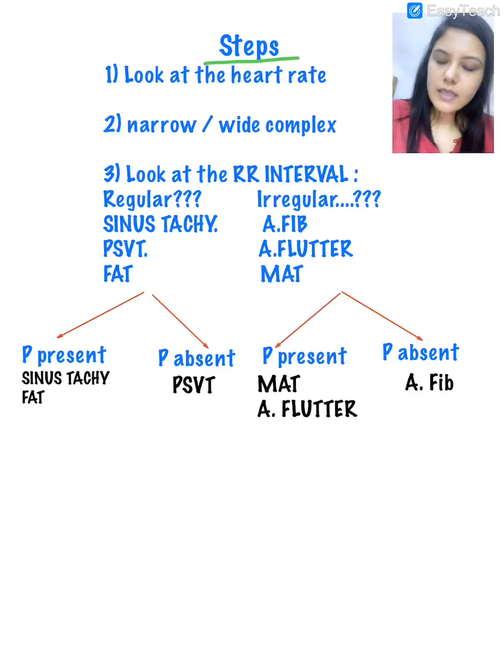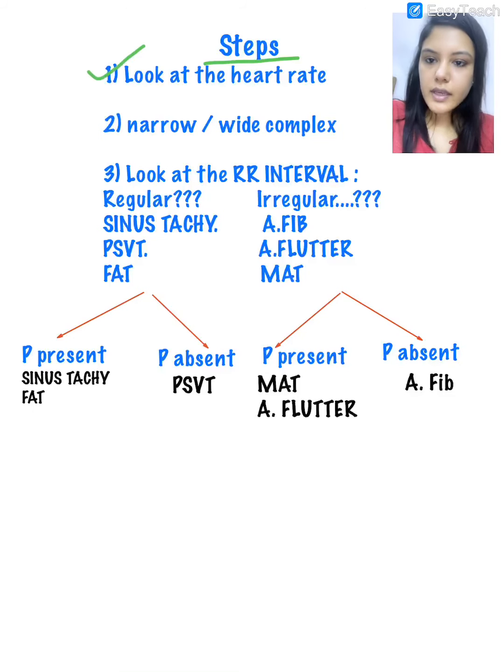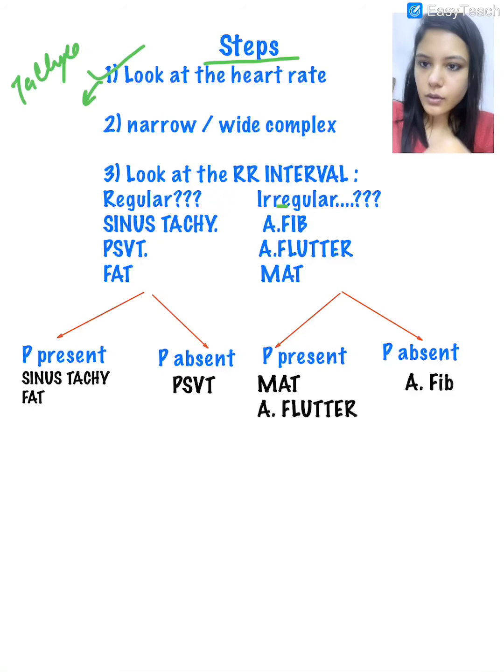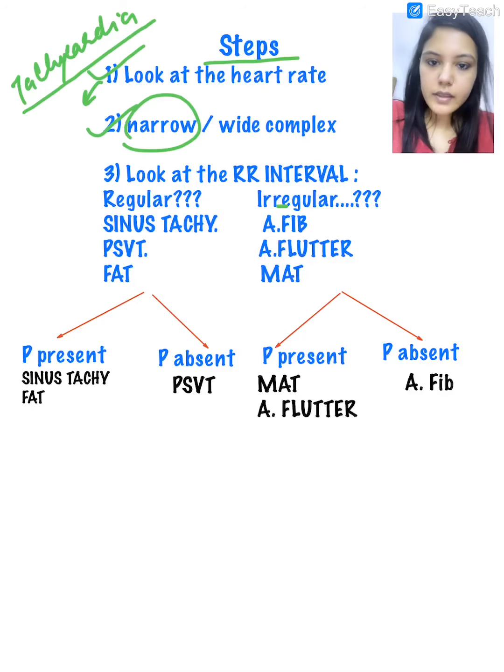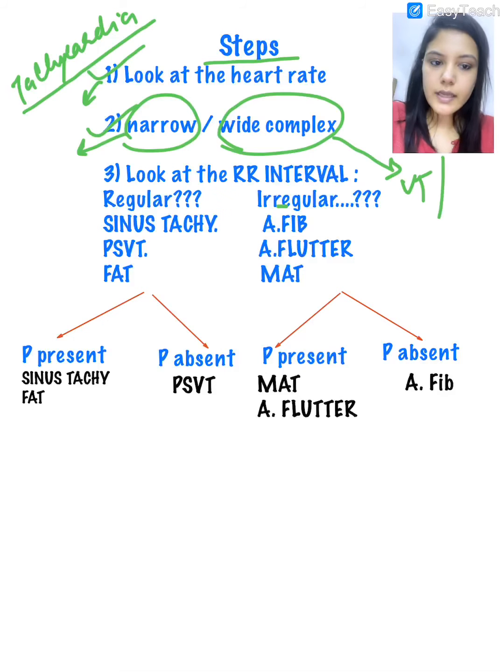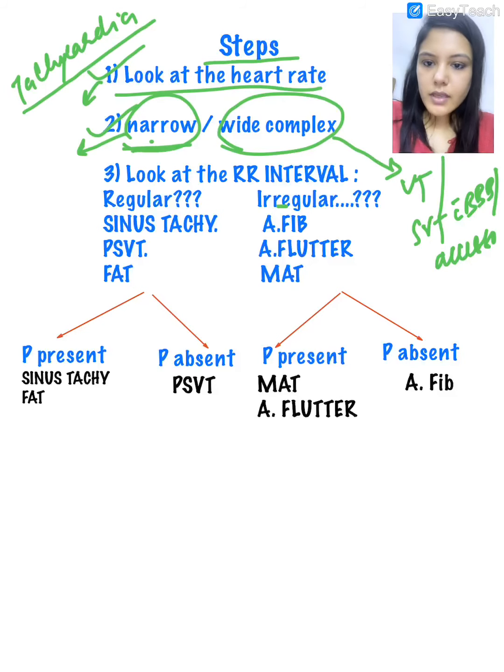And this is the stepwise approach, and first we will look at the heart rate in an ECG. We will decide whether there is tachycardia or not. Second thing, we will look at whether it is narrow or whether it is wide. We know that if it is narrow, then definitely it is supraventricular tachycardia. If it is wide, then it can be either ventricular tachycardia or supraventricular tachycardia with bundle branch block or accessory pathway. So when we come across narrow, we know that it is supraventricular tachycardia.